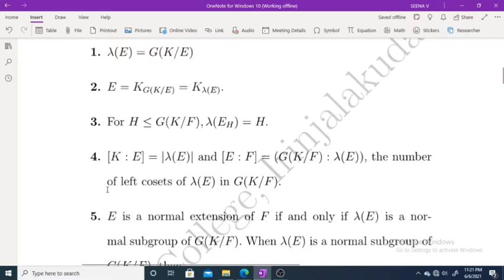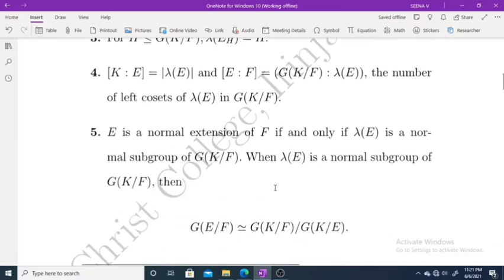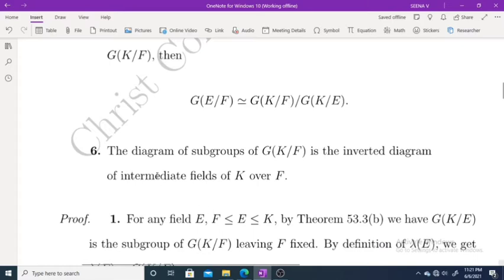Fourth, the index of K over E, the degree of K over E, equals the modulus of lambda of E, which is equal to the degree of E over F, which is actually the number of left cosets of lambda E in G of K over F. And the fifth one, E is a normal extension of F if and only if lambda E is a normal subgroup of G of K over F. When lambda E is a normal subgroup of G of K over F, this condition holds. And the last one, the diagram of subgroups of G of K over F is the inverted diagram of intermediate fields of K over F.